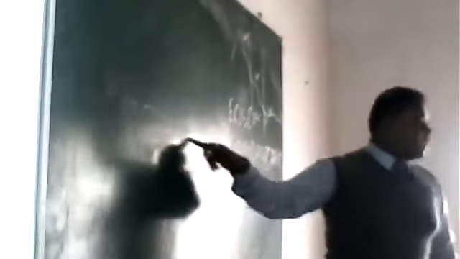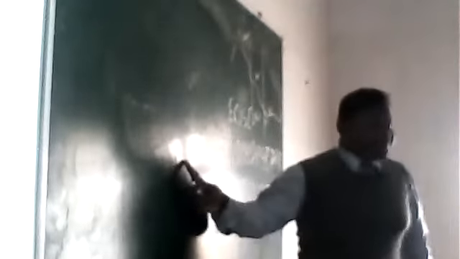Suppose that this is the surface of the earth. This portion belongs to the exterior part, that is exogenic process, and this portion belongs to the interior process. Those are the processes which are active in the interior of the earth or below the surface of the earth. This is the earth surface, below is the below portion, above is the upper portion. So below the surface of the earth is called endogenic process.